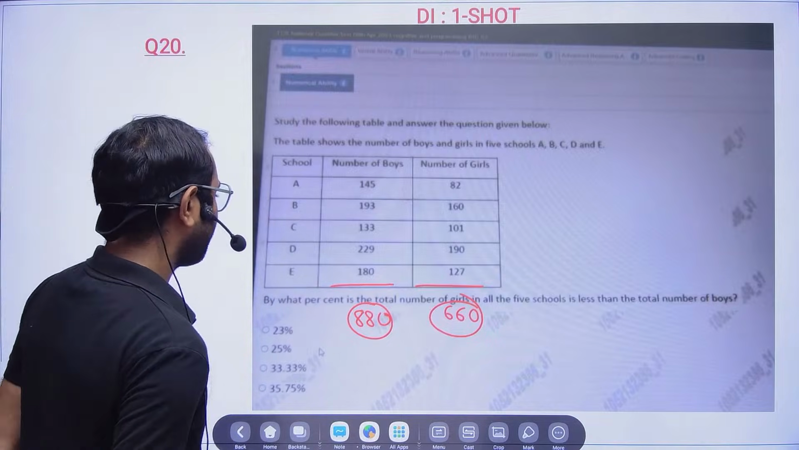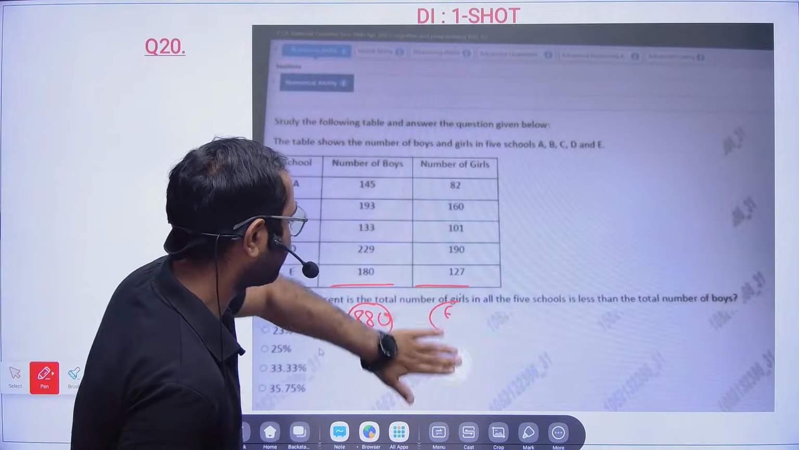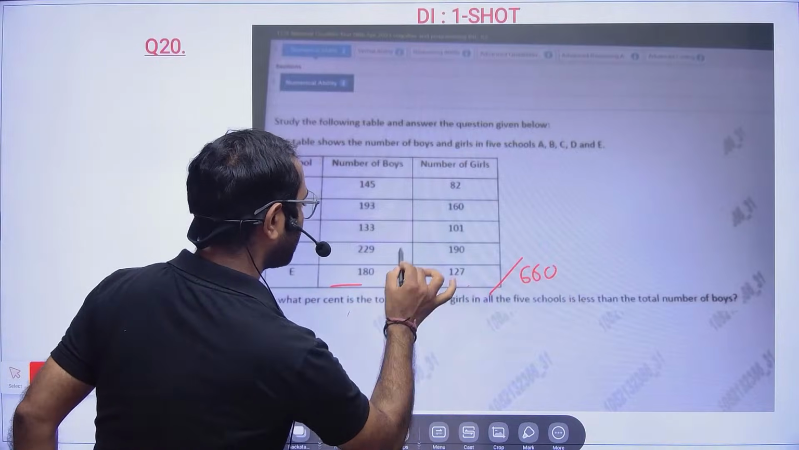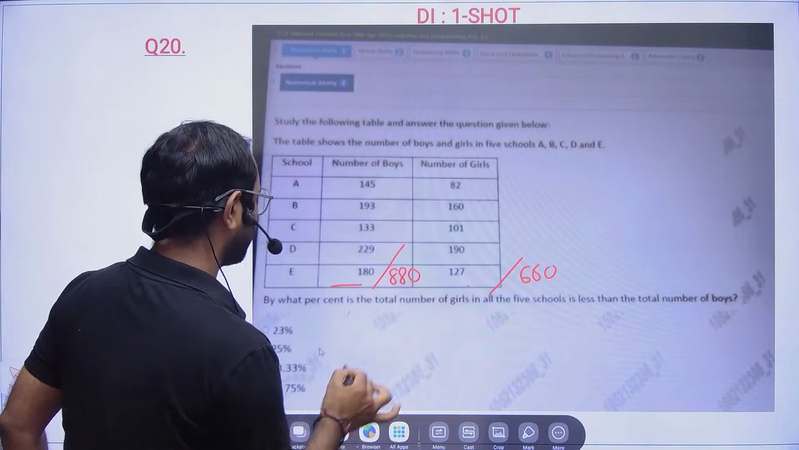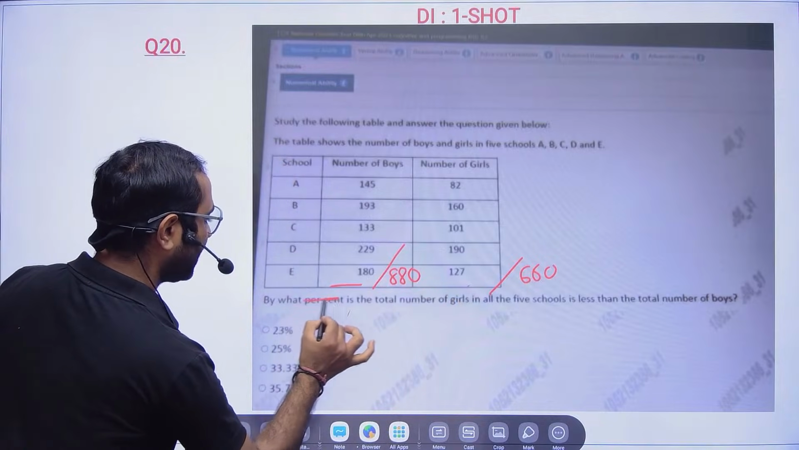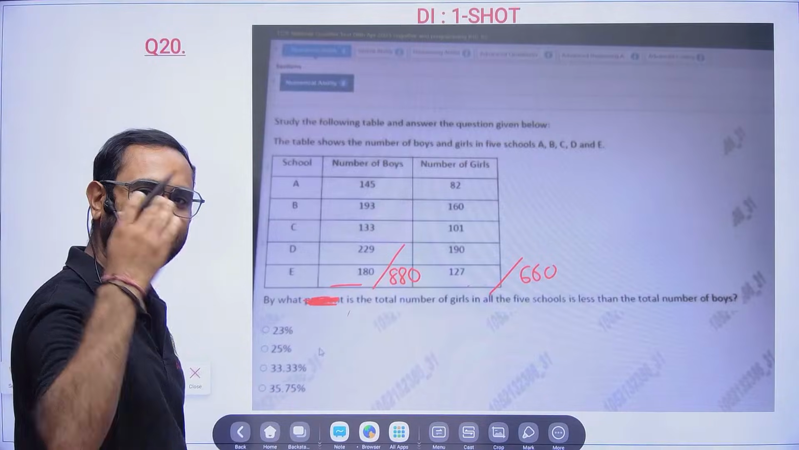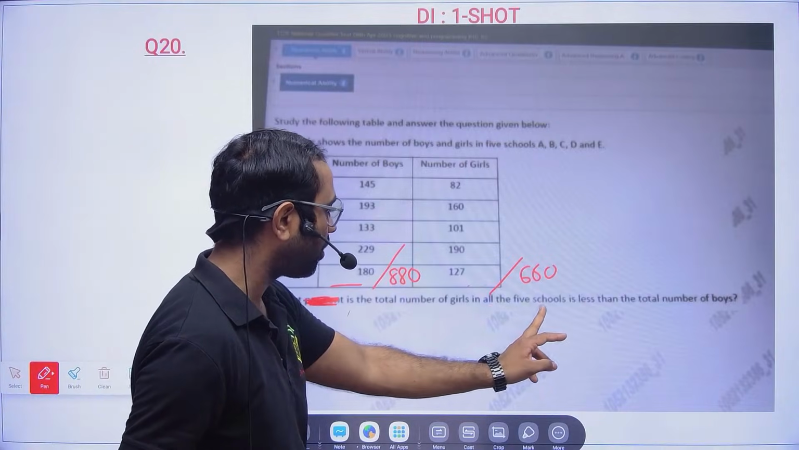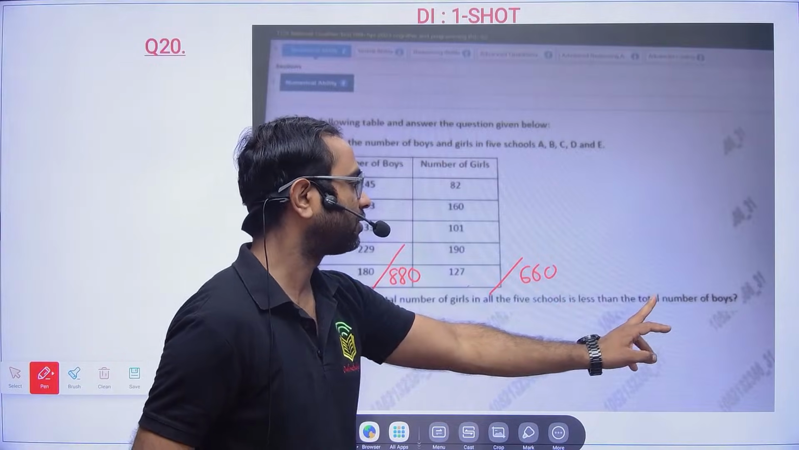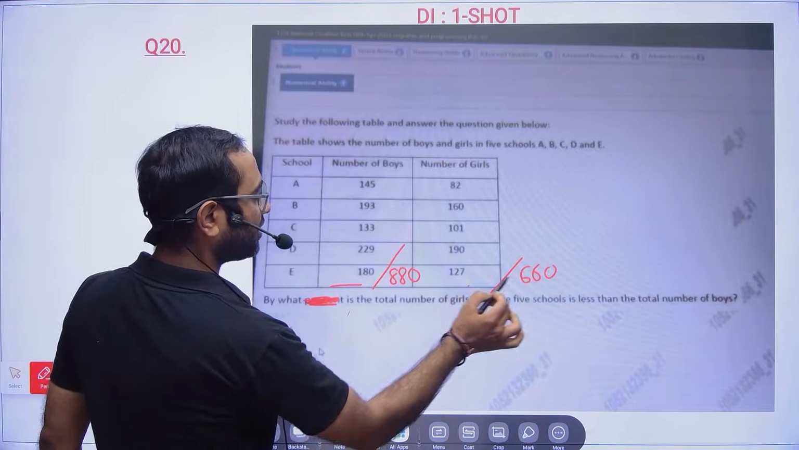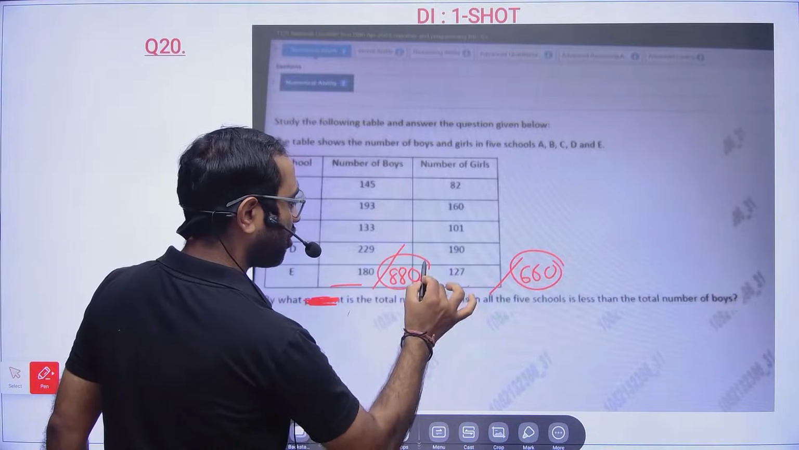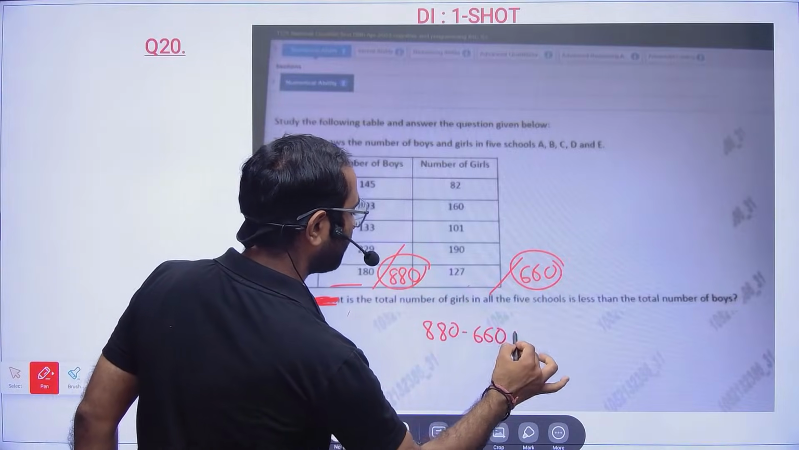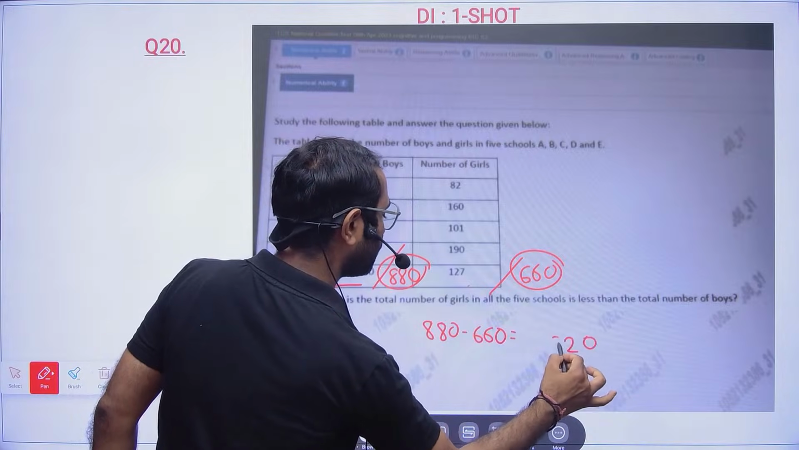Anyway, let's see. One total sum is 660, and this total sum is 880. Now, read the question. By what percent? Percent you remove. What is the total number of girls in all 5 schools less than the total number of boys? So girls is here. How much less? It is 880 minus 660. That means 220 less.